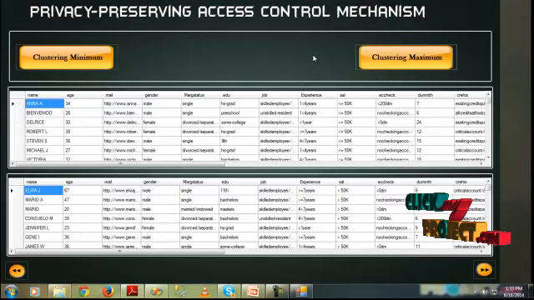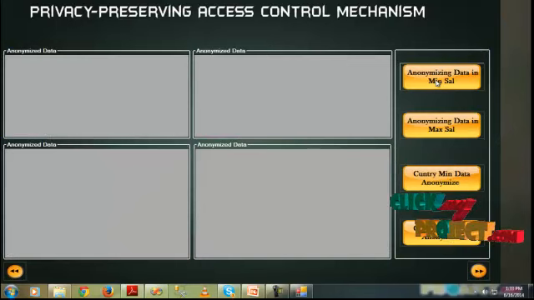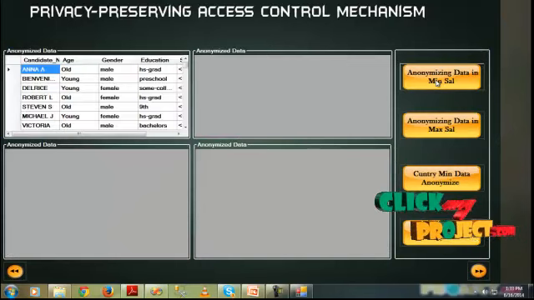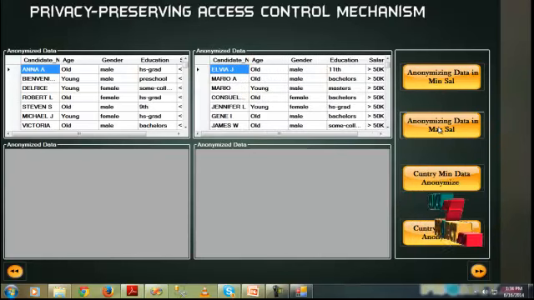The clustering process gets the information of persons with a maximum salary of 50k, grouping that data. Click on the next button, then click on the anonymous data in minimum salary button. The minimum salary persons' clustering and grouping of data is displayed here. Click on the anonymous data in maximum salary button, and the clustering process separates the maximum salary persons, getting only those persons in the maximum salary anonymous data.